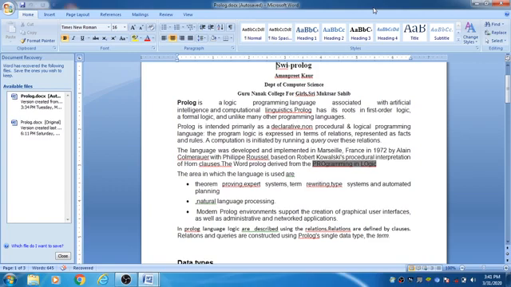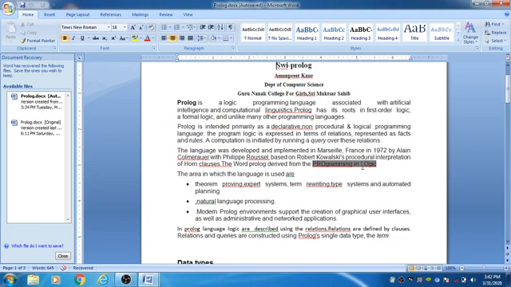But in Prolog, everything is represented in the form of rules and facts. Means all the relations are represented in the form of rules and facts. Next, I will explain what you mean by the term rules and facts. Basically, this language was developed in France in 1972, and the word Prolog was derived from programming in logics. PRO developed from programming and LOG from logics.